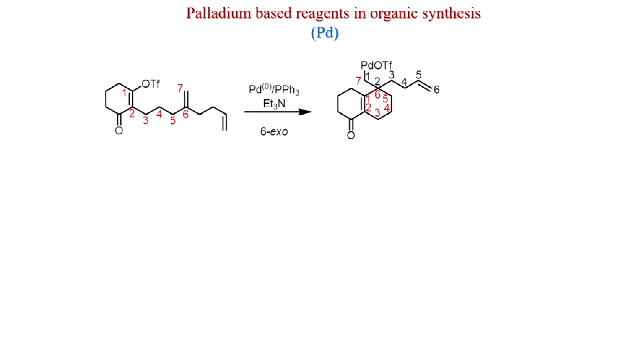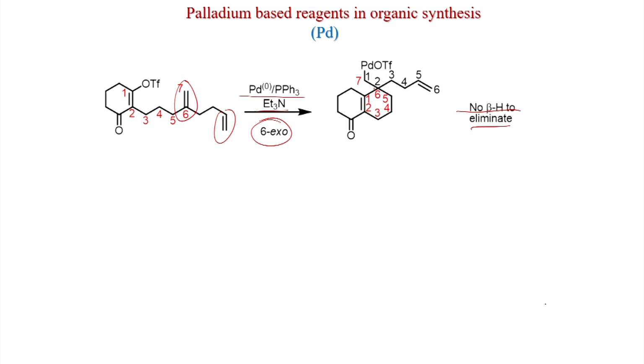So, if you see this substrate, here the vinyl triflate is there, here is an olefin present, and if you count, this carbon is 1, 2, 3, 4, 5, 6. Now 6 exocyclization will happen with this catalytic system, triethylamine, and you get this one. Now, if you see this intermediate, here no beta hydride is present, because this is now quaternary.